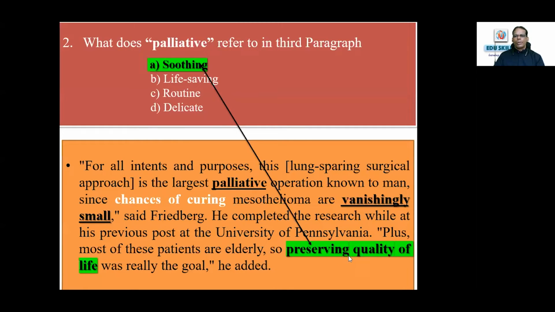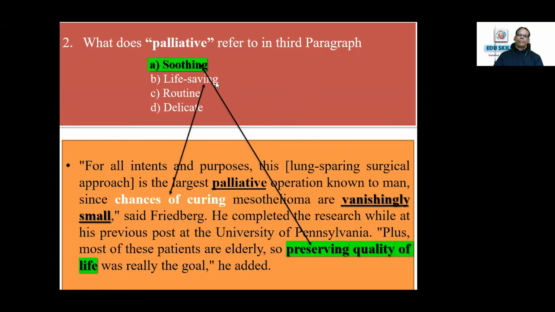Then you have here "preserving quality of life." If you are not sure, just preserving the quality of life, and no possibility of treatment, no medication possible. So that's what I said. You can just locate it in the highlighted area. If you don't find it, either proceed to the next sentence, or if you don't find it there, go to the previous sentence.